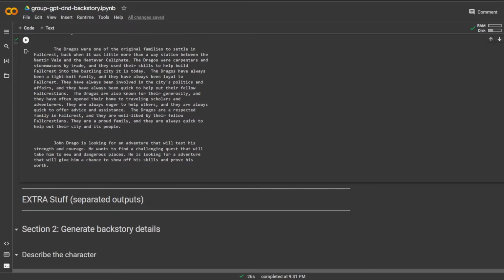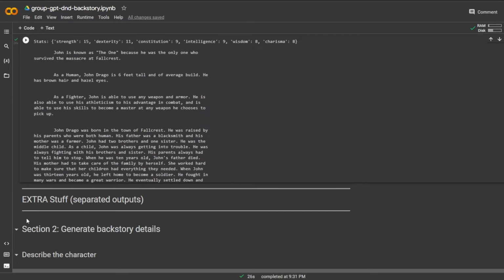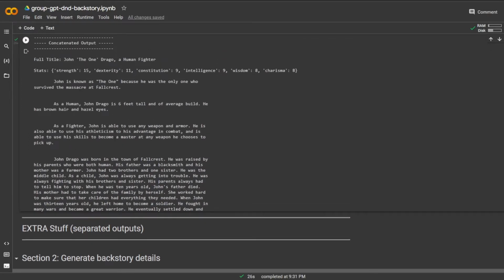And then John Drago is looking for adventure that will test his strength and courage. He wants to find a challenging quest that will take him to new and generous places. He's looking for adventure that will give him a chance to show off his skills and prove his worth. So overall, I think that created a really awesome backstory that me as a new player would have a lot to pull from when describing my character and doing a lot of the role-playing aspects of D&D.